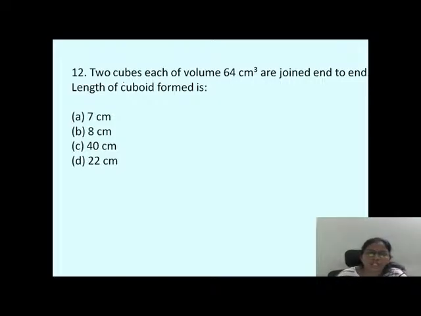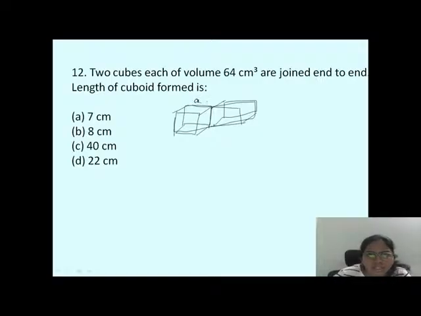So two cubes, each of volume 64 centimeter cubed, are joined end to end. So just a cube is there. Again, this cube is again joined to another cube, like this. They're joined end to end. Now it is making a cuboid. So two cubes, each volume 64, and the length of the total cuboid we have to find.